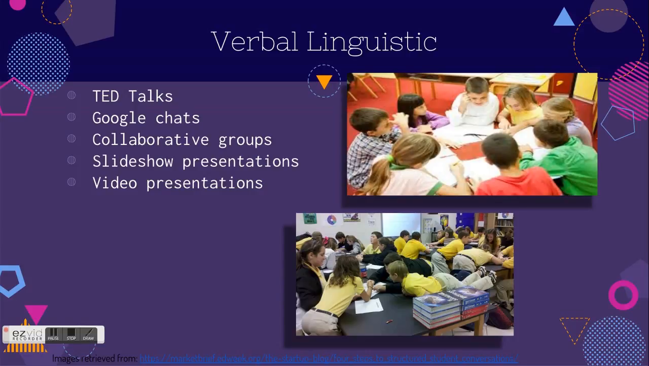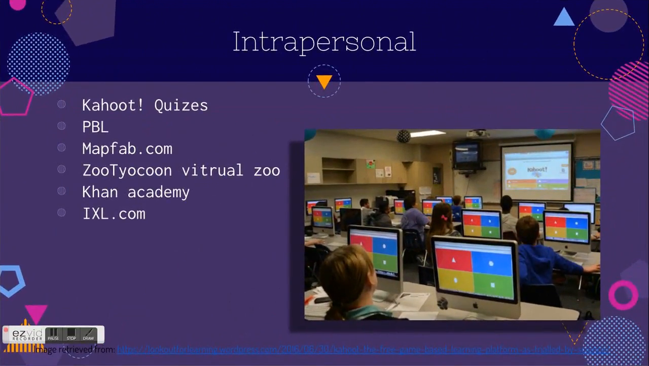The next intelligence is intrapersonal. Intrapersonal intelligence is where students like to take part in their own learning and learn mostly by themselves. For the intrapersonal intelligence, students will be doing Kahoot quizzes. They'll not only be taking part in doing the Kahoot quizzes, but they'll also be making their own Kahoot quizzes for their peers. They'll be doing project-based learning.